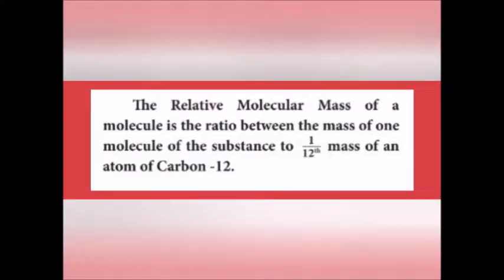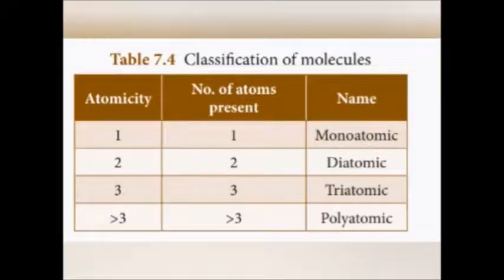Define relative molecular mass. The relative molecular mass of a molecule is the ratio between the mass of one molecule of the substance to 1 by 12th mass of an atom of carbon 12 isotope. Classification of molecules.